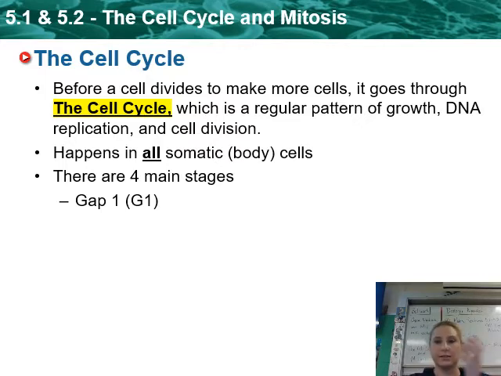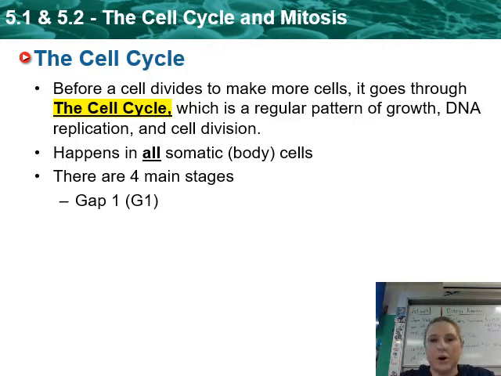So basically, like I said, it goes through this process every time it's going to make more cells. The cell grows up to a certain point. It copies the DNA, remember DNA replication. Once that's done, it gets ready, it starts to divide, where the cell starts to go in, split on itself, eventually forming 2 new cells. Those 2 new cells do the same thing. They grow, copy DNA, get ready for dividing, divide, do, 2 new cells, okay?